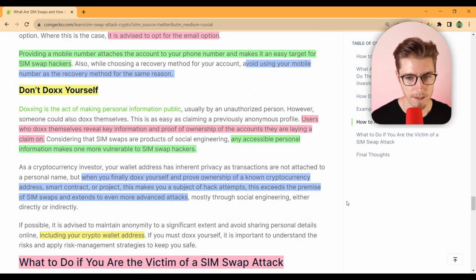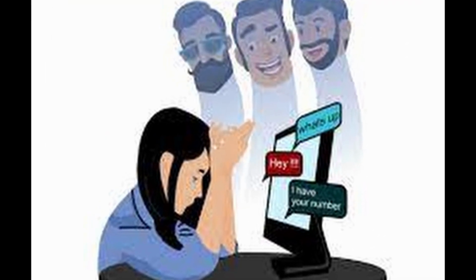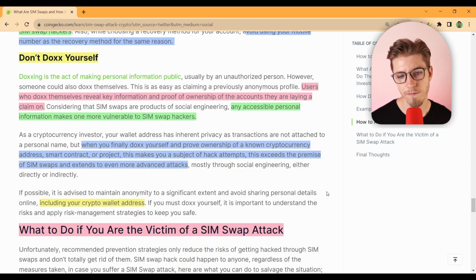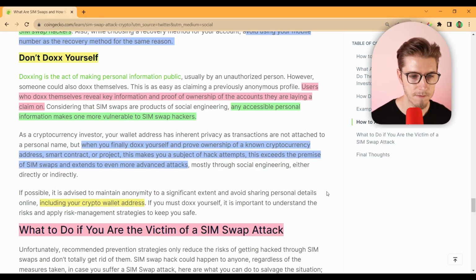Lastly, don't dox yourself. Users who dox themselves reveal key information and proof of ownership of the accounts they are laying a claim on. Any accessible personal information makes one more vulnerable to SIM swap hackers. When you finally dox yourself and prove ownership of a cryptocurrency address, smart contract, or project, this makes you more subject to hack attempts. This exceeds the premise of SIM swaps and extends to even more advanced attacks. And to hit this point home, you really shouldn't be sharing your crypto wallet address with anyone. Even if you win a giveaway, whatever it is, you should find a way to keep this address to yourself.